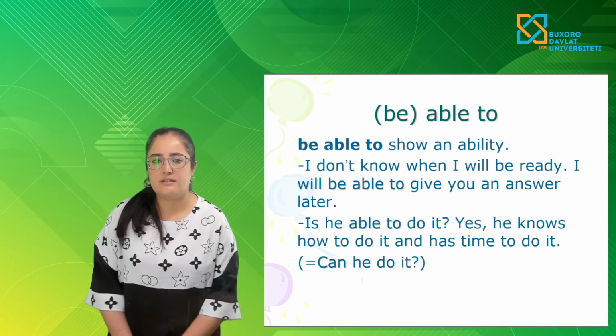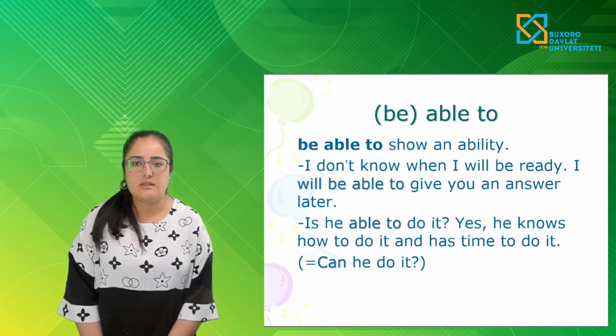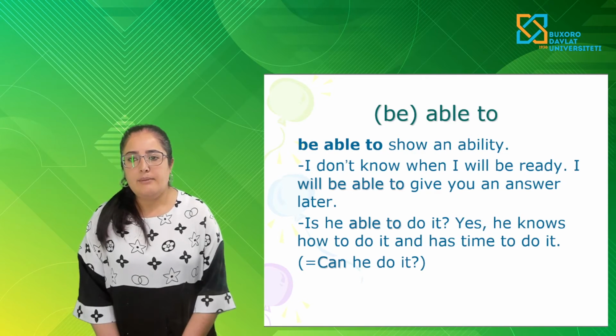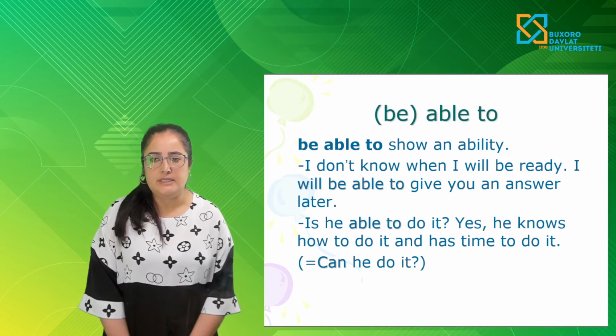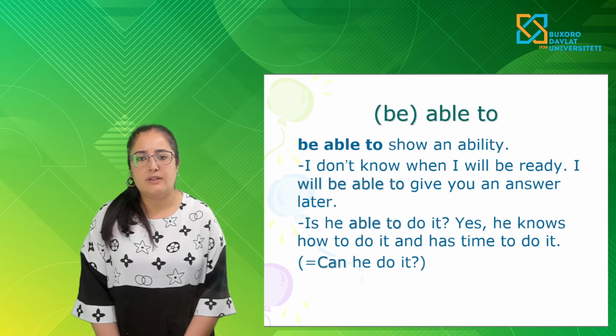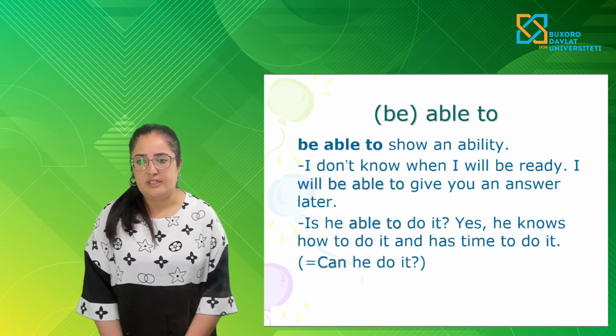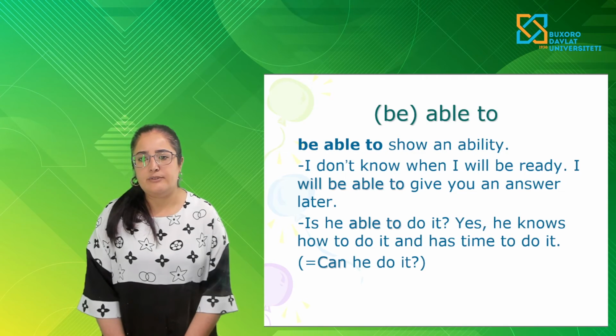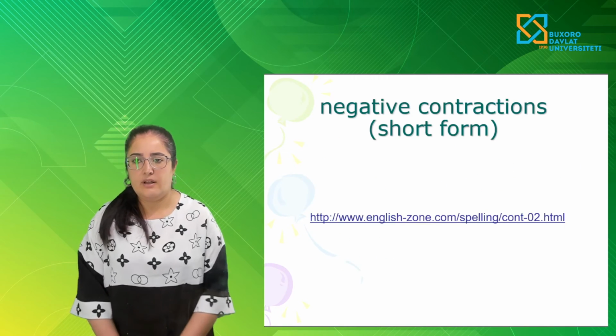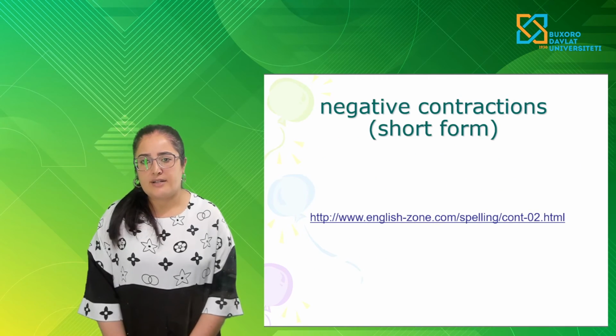And the next modal verb is able to. Able to shows an ability. For example, I don't know when I will be ready. I will be able to give you an answer later. Negative contraction, short form.